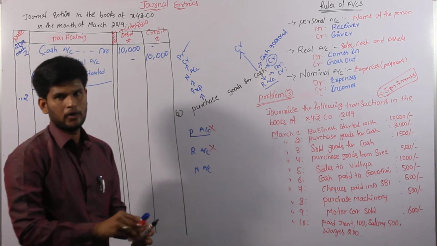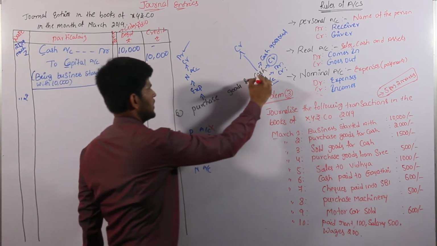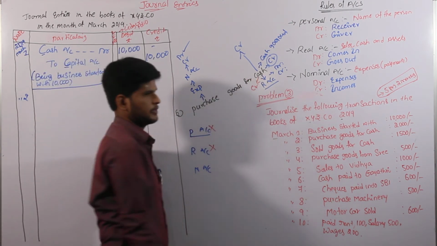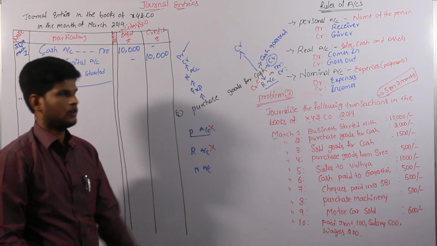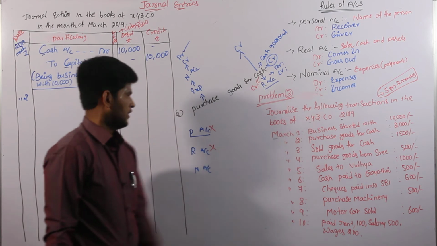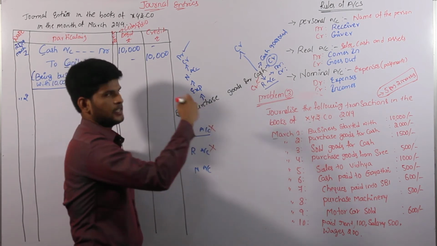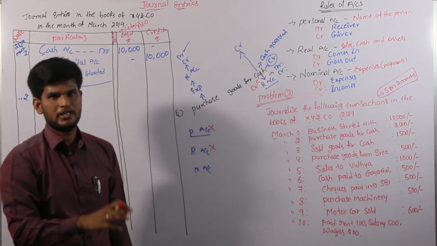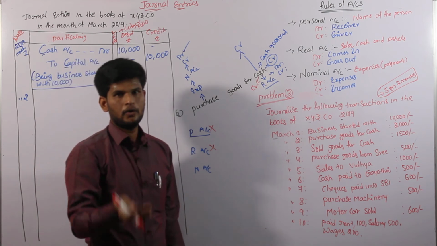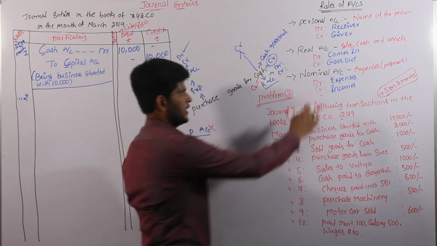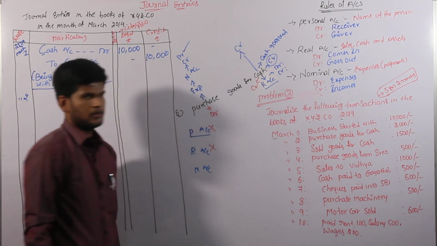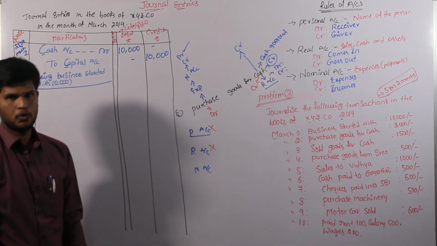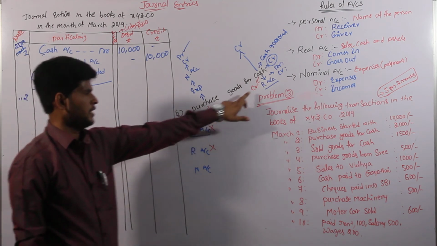So we have two accounts in our transaction. One is cash. It is credit because it goes out. According to the real account, going out is always on the credit side. Then purchase is an expense. According to the nominal account, expenses are always on the debit side. So we give purchase as debit. In our transaction, two entries are there, debit and credit.